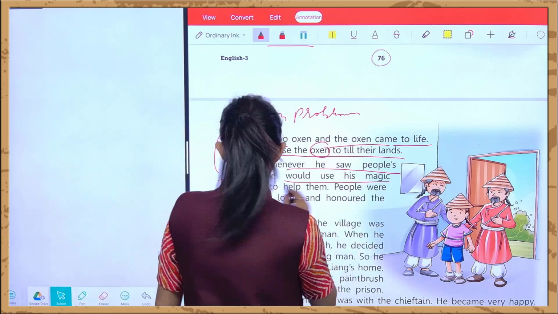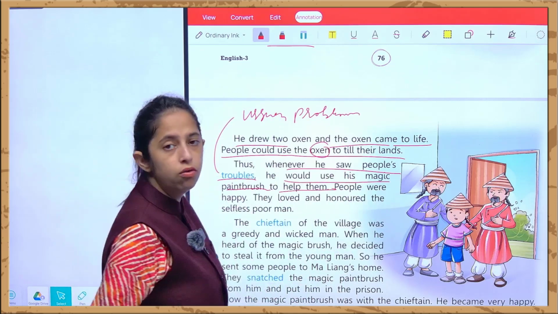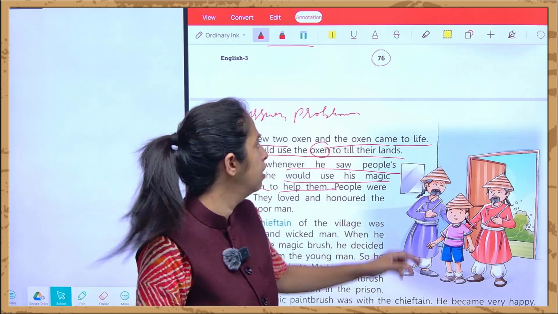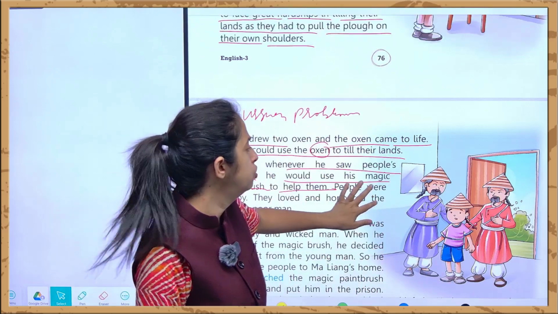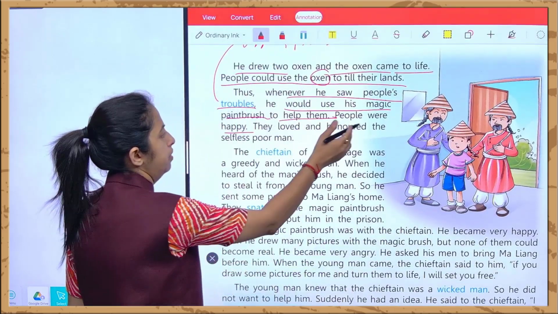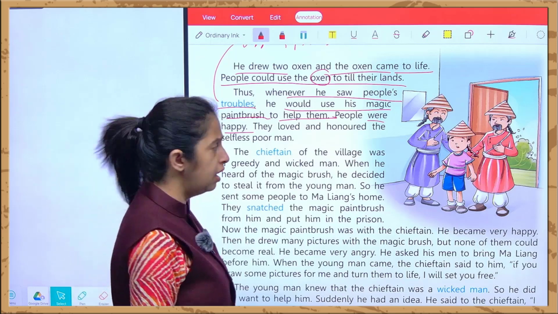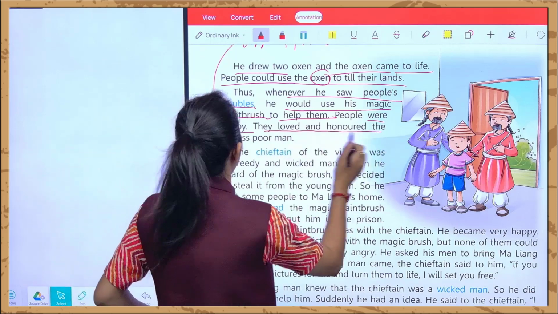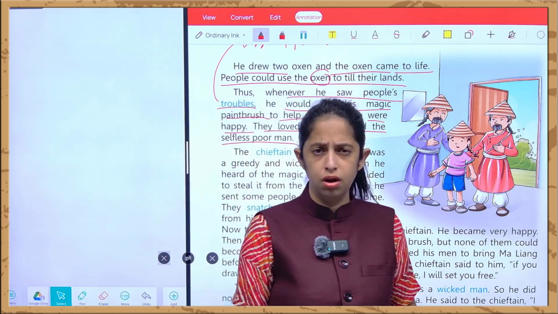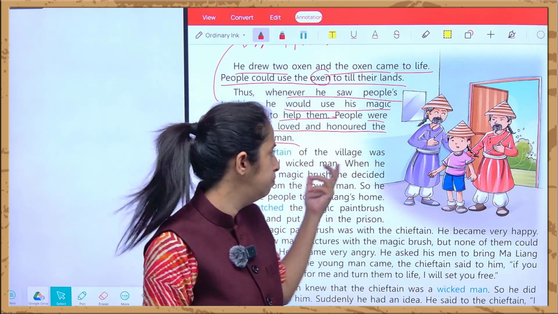he would use his magic paintbrush to help them. और वो जब भी, whenever he was seeing anybody who is facing any issue in their area, he uses that paintbrush to solve the problem of the people. So people, they were very happy, they were very delighted, they loved and honored this selfless poor man. Or people, they are living and giving honor, giving respect to that old person.